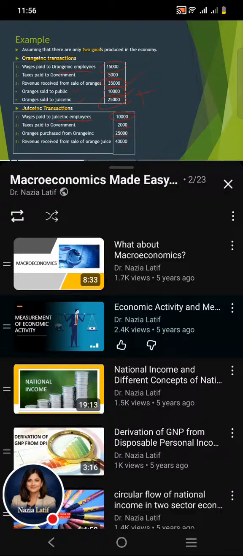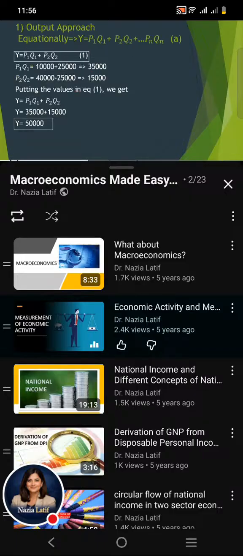So, by incorporating these information, we calculate the economic activity by using different methods one by one. So, first of all, we will employ the output approach. Equationally, this approach can be written as Y is equals to P1 Q1 plus P2 Q2 plus up to so on Pn Qn. What does this formula or equation means?